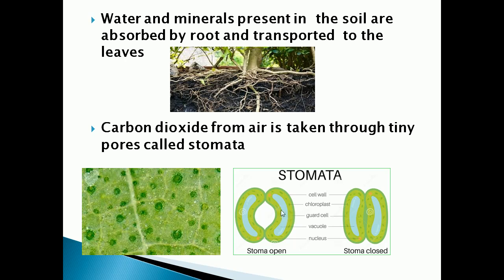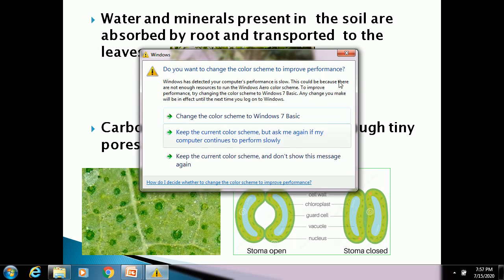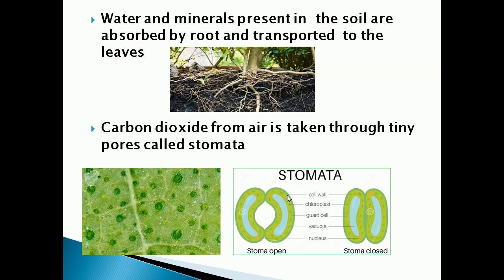During daytime only the photosynthesis process will take place, because the photosynthesis process needs what? Sunlight, isn't it? So during daytime the stomatal pores will open and they will absorb the carbon dioxide from the air. Okay, and during night time the stomatal pores become closed, because during night time there is no sunlight, so photosynthesis will not take place. So during daytime stomatal pores open and they absorb the carbon dioxide from the air. Understood, children?